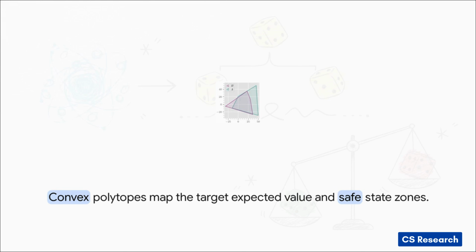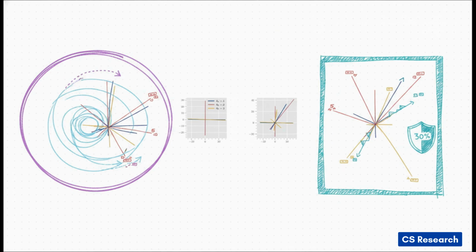This entire setup allows us to create what's known as a reach-avoid scenario. Basically, we desperately want the system to reach the purple target while strictly avoiding any states outside the teal safe zone along the way. So how do we know which initial conditions actually pull this off? Well, let's visualize the exact continuous initial states that satisfy our formulas. Picture colored lines plotting the states, blue for mode 1, red for mode 2, and yellow for mode 3. In the first scenario, visualizing the basic long-term expected value, we see the specific cluster of initial states across all three modes that successfully find convergence inside our purple target area over infinite time.